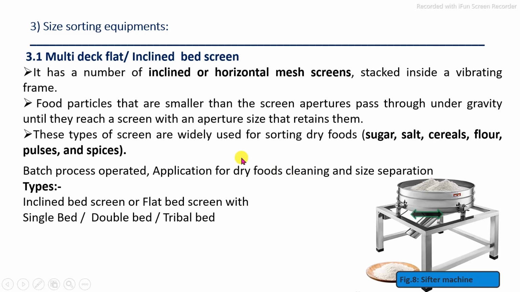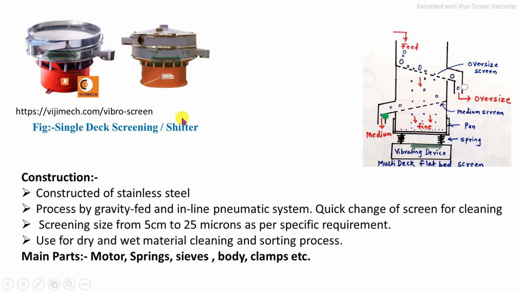It involves the first unit operation, that is the multi-deck flat bed or inclined bed system, in which a single sieve system may be operated as a single, double or triple system, in flat or inclined position.